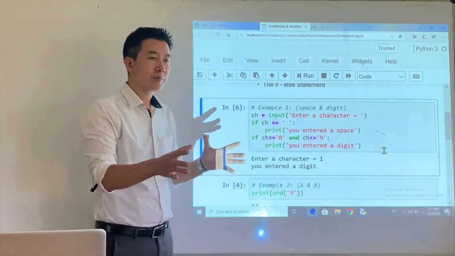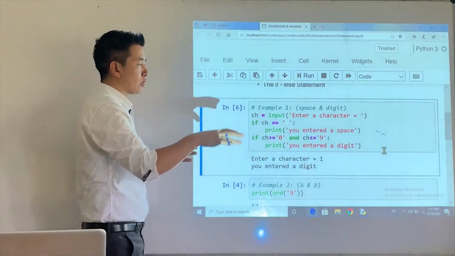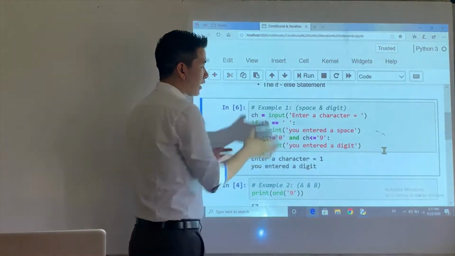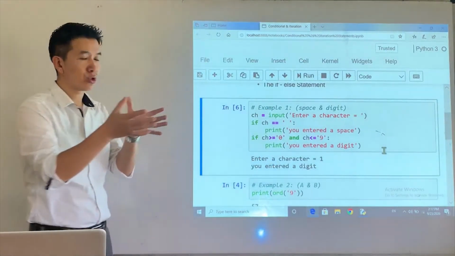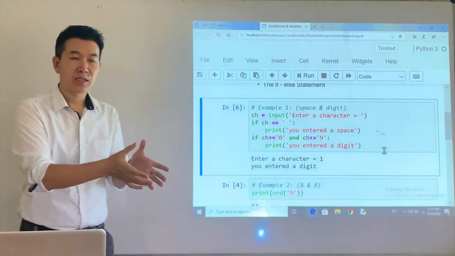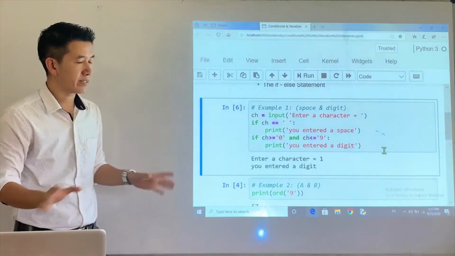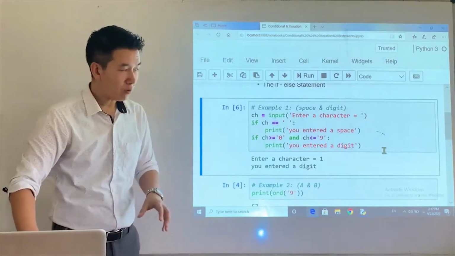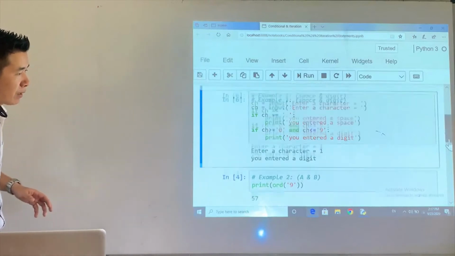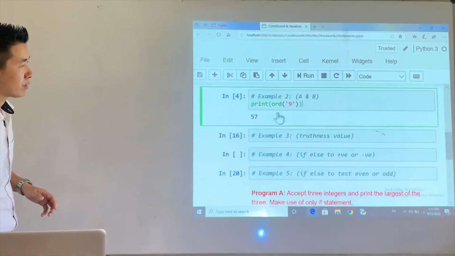So all in all, the if is a conditional statement which tests the condition. If the condition evaluates to true, the following statement will be executed. The if statement will be executed, otherwise it will not be executed, right? So now let's move on to the next example. Example number 2. Right? I'll just get rid of this.